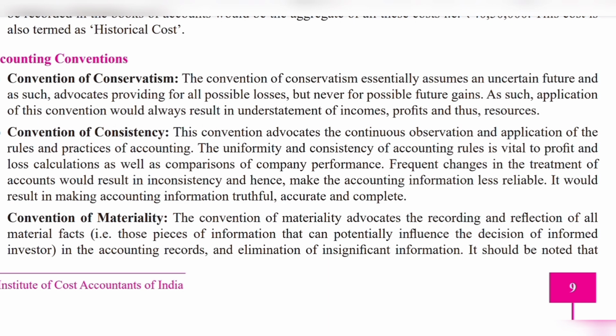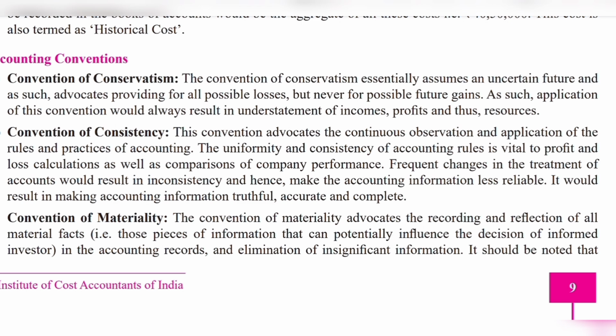This convention asks us to assume the future is uncertain. We are assuming that this particular asset might require repair in the future. It doesn't have any problem at the moment, but there is a possibility that this machine will have to go through some repair, so I am setting apart some money for it now itself.